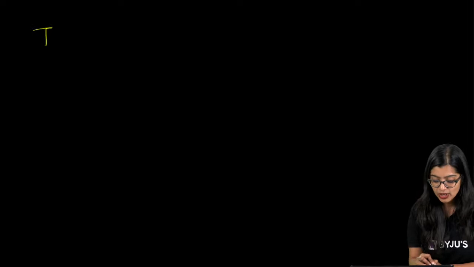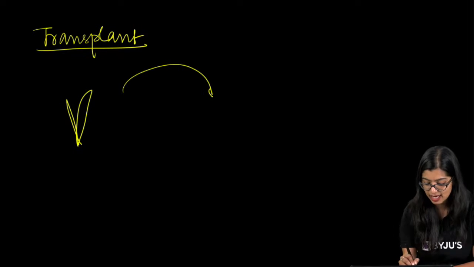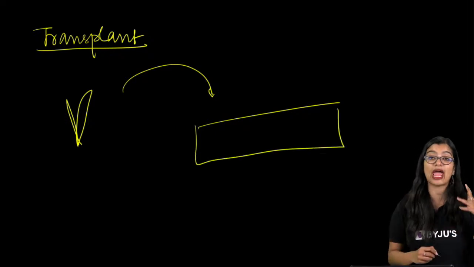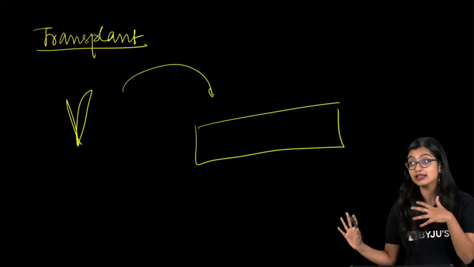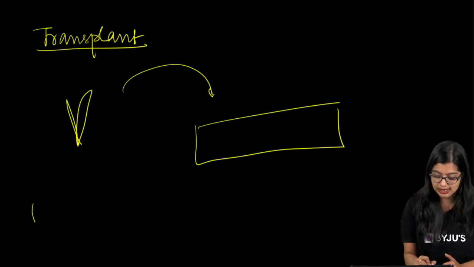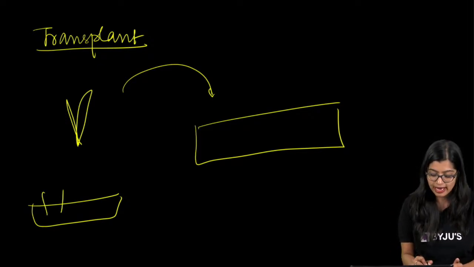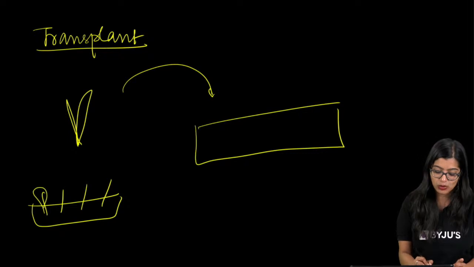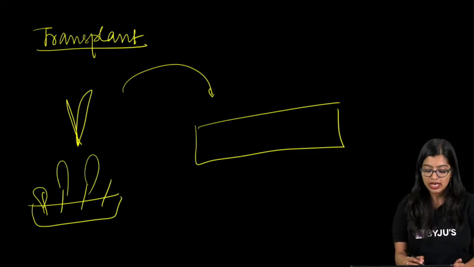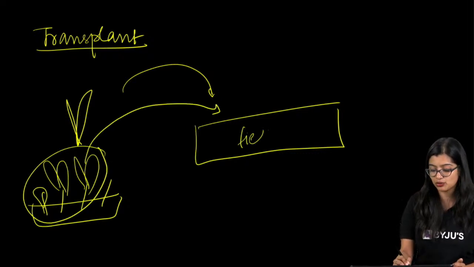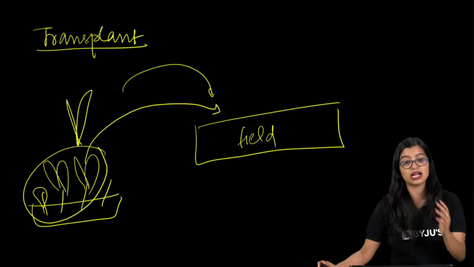Now, Swayam, you were asking me, ma'am, what is transplantation, right? So what do we understand by transplant? That means that I take it up from one place and I put it in another place. So normally with certain crops, in order to ensure that the crops in the field grow successfully, they will separately take a place, or a small pit or something like that, where they will sow the seeds, right? And out of 4 seeds, maybe some 3 seeds germinated. Then once they germinate and grow to a certain extent, they will take it and transfer it to the field. So this is what we mean by transplantation.